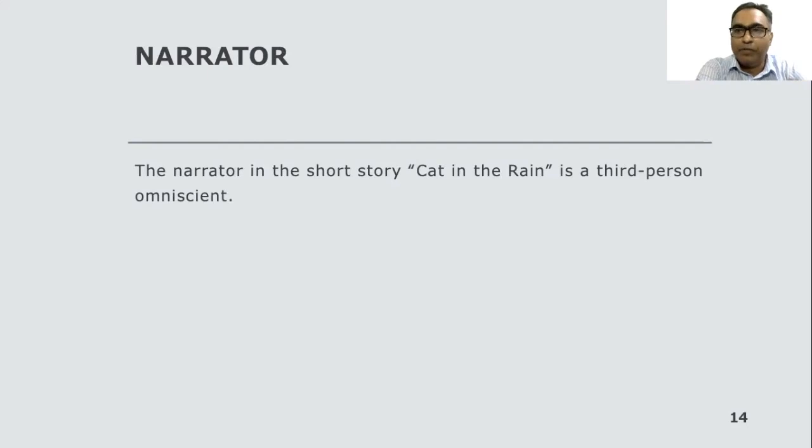In this text, we also find the narrator. The narrator is a third person omniscient narrator, and the story is told by a third person. In spite of this, we can see that the reader is invited to imagine the actions as a second person narrative.